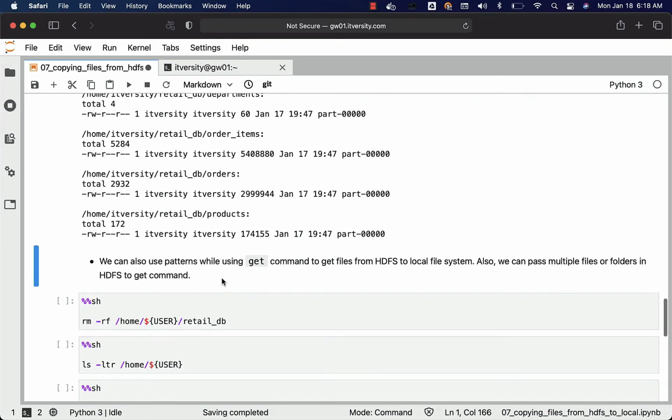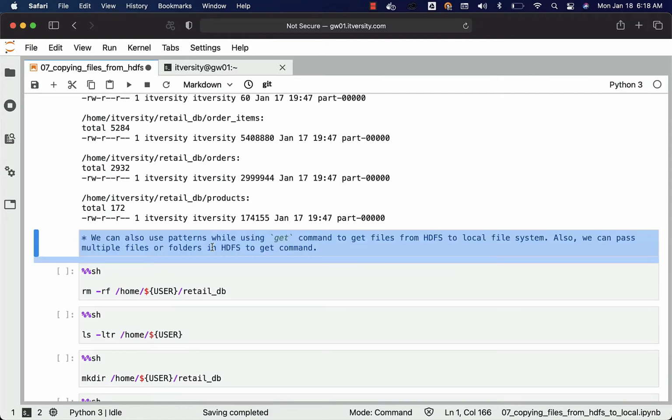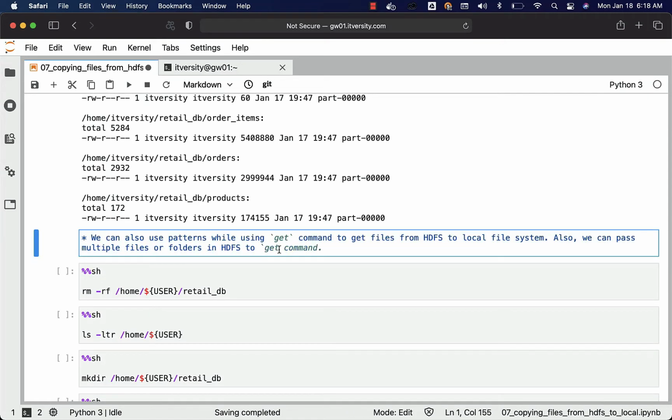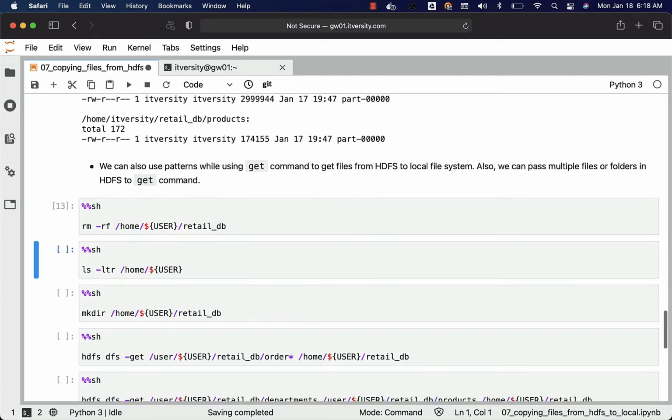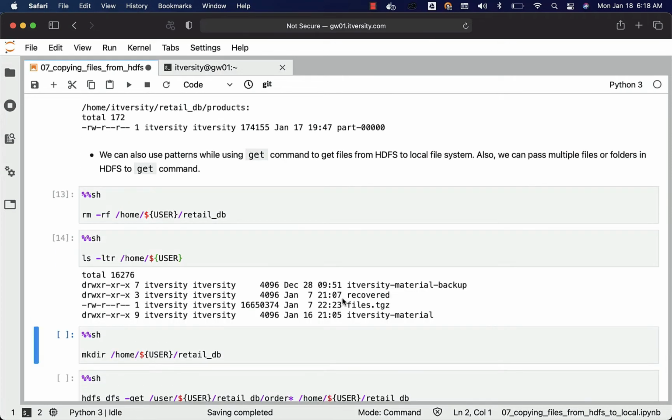We can also use patterns while using the get command to get files from HDFS to the local file system. Also, we can pass multiple files or folders in HDFS to the get command. I have already covered this when I explained the details as part of the output of the help on get. We are now trying to copy either by using patterns or by passing multiple files or folders to one target folder. Let me clean up the retail_db folder here. Let me list the home directory. There is no retail_db folder. Let me create this folder.